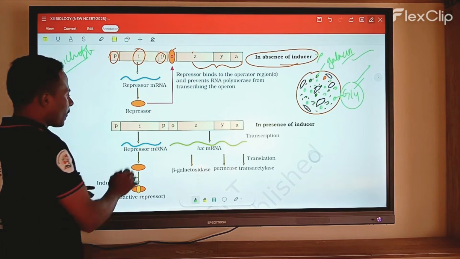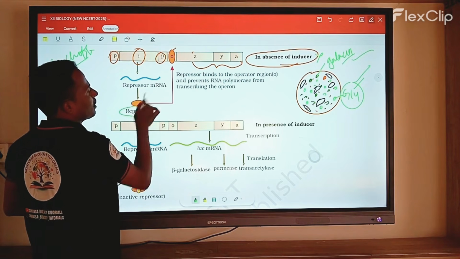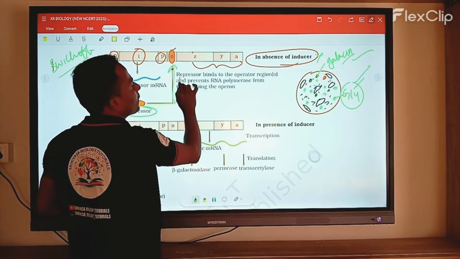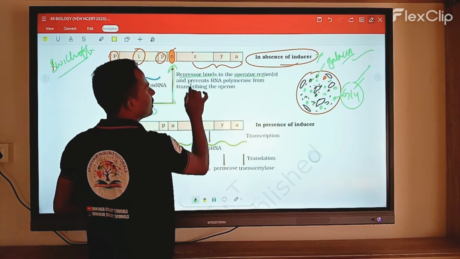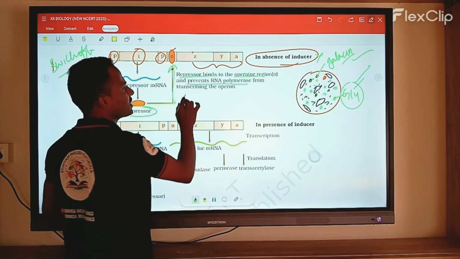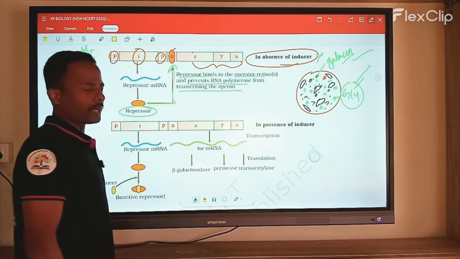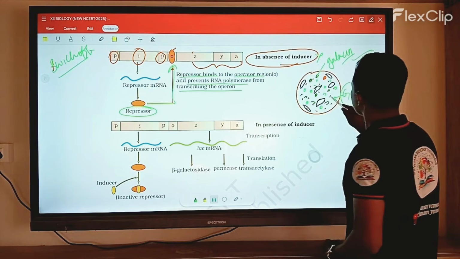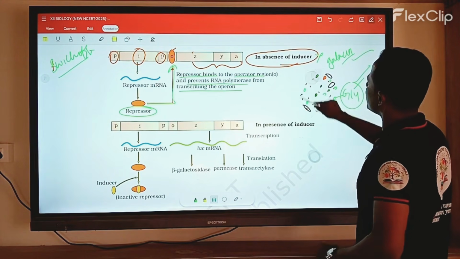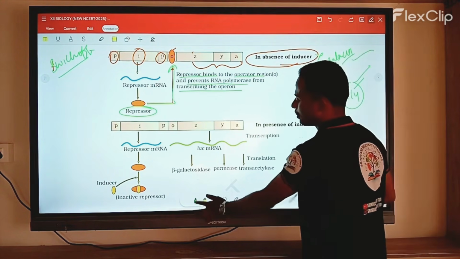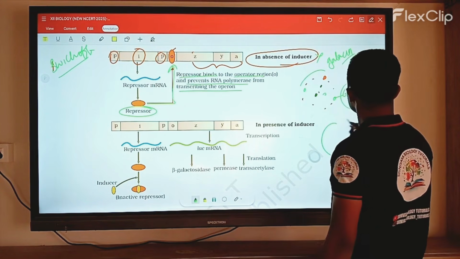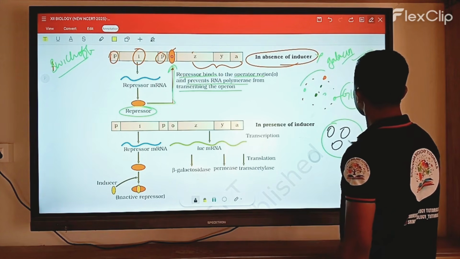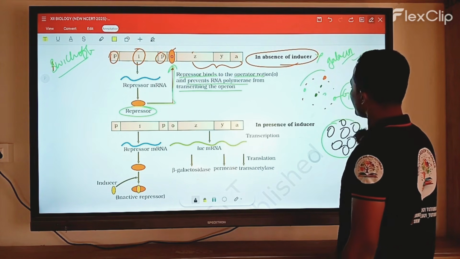In this process, the repressor binds with the operator region. It prevents RNA polymerase from transcribing the operon. Let's see what happens when only the lactose molecule is present. So here the inducer is present.